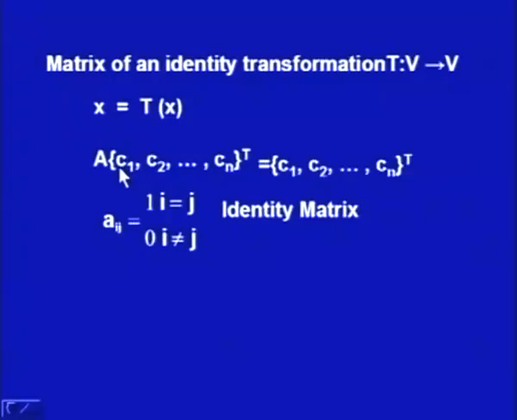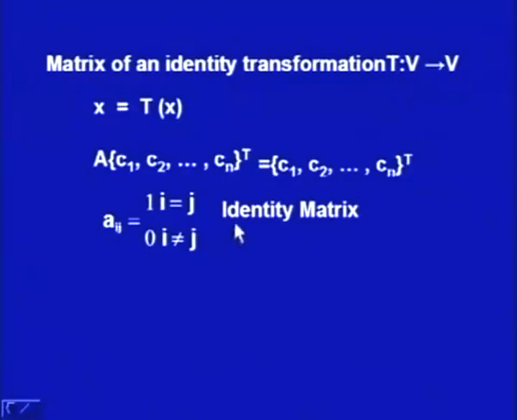So if I have a vector c1 c2 cn, that will map to A times c1 c2 cn, then this relationship is possible provided aij is equal to 1 whenever i is equal to j and 0 when i is not equal to j. If we can have such aij's, then this is possible, and this will be such a matrix for the given linear transformation T.